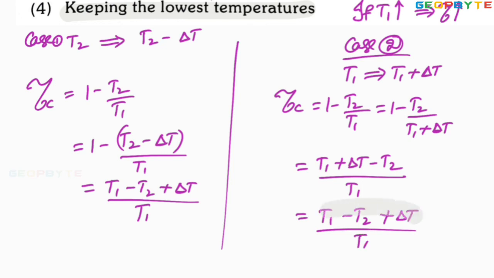Now you compare these two relations. Here there is a small printing mistake, T1 plus delta T. You should be very careful. Look at both relations. Look at the numerator for both cases. Numerator is remaining same for both cases. But the denominator in the second case is high. For the same numerator, if the denominator is high, the value will be decreasing.